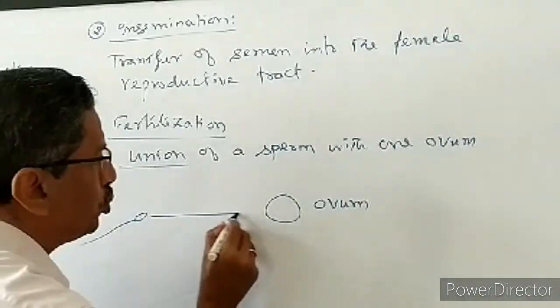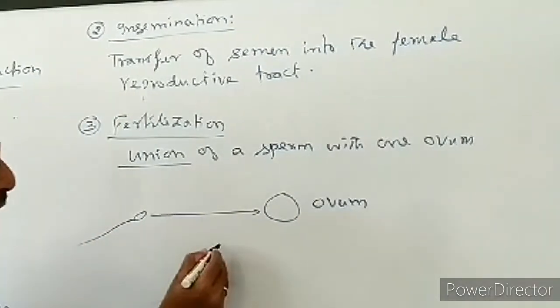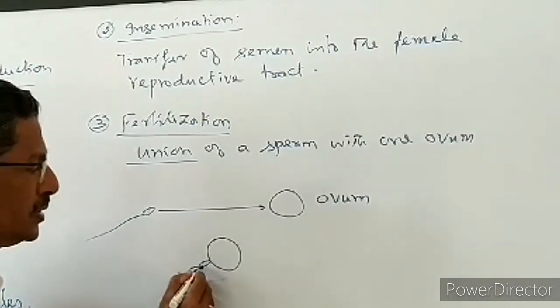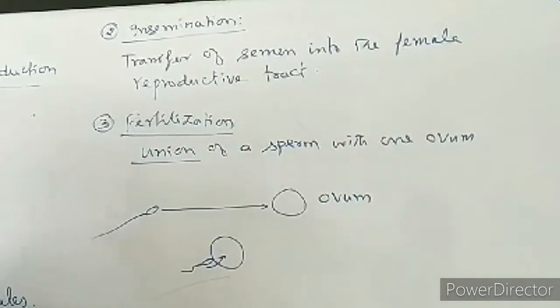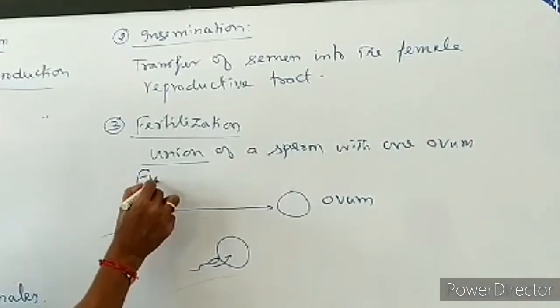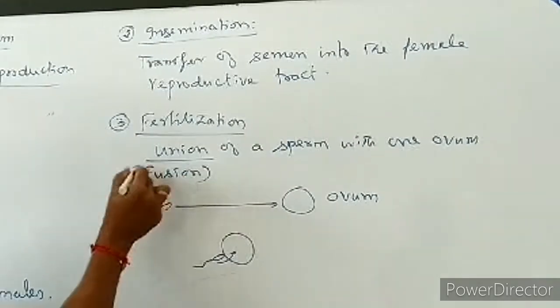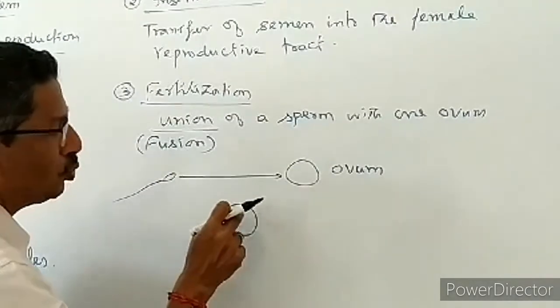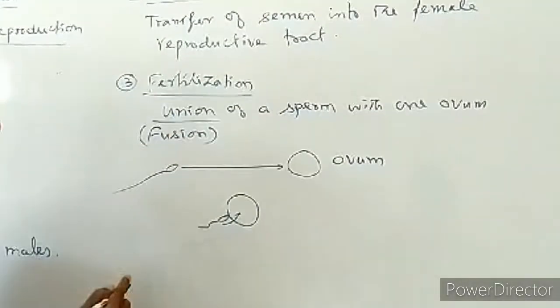Now the semen is in the female reproductive tract. The sperm is moving towards the ovum, having contact with the ovum, and slowly the sperm is entering into the ovum. This is called a union. It is also called a fusion. So this fusion of a sperm with one ovum is called fertilization.